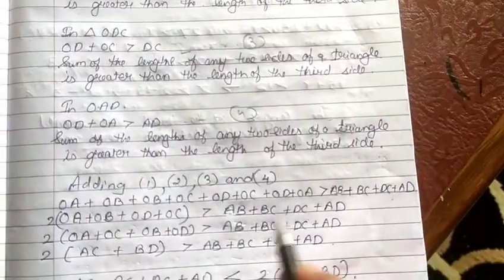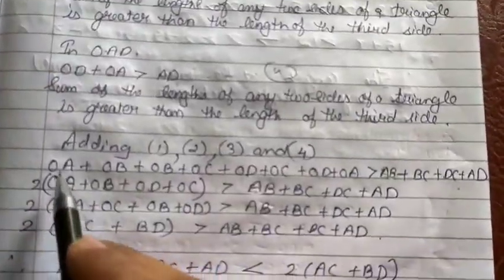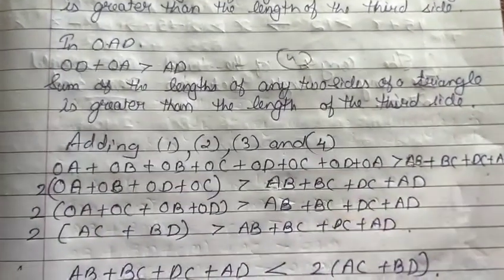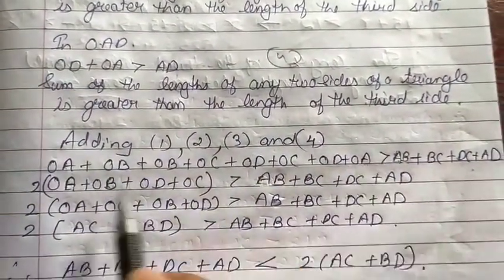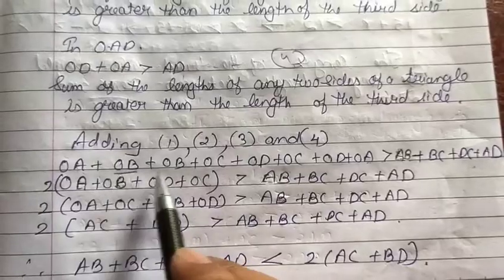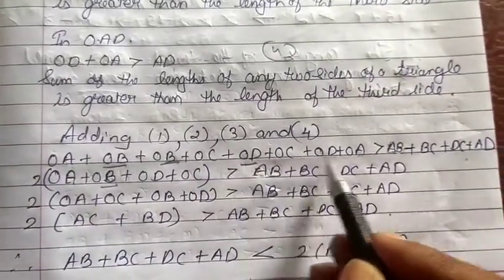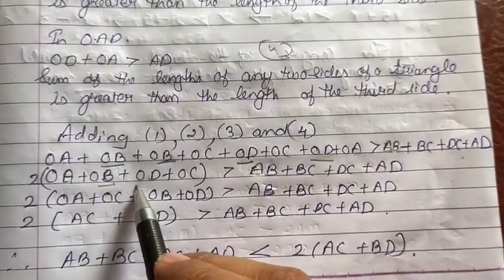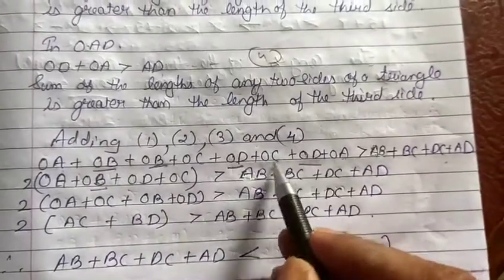Write down over here. Then see here, OA plus OA is 2 times OA, OB plus OB is 2 times OB, OD plus OD is 2 times OD, and OC plus OC is 2 times OC.